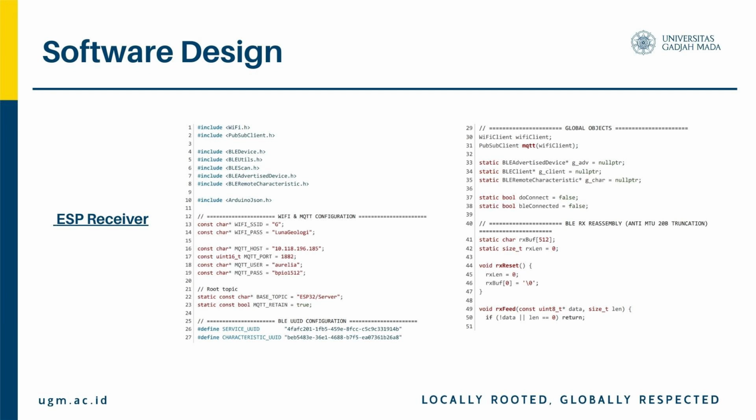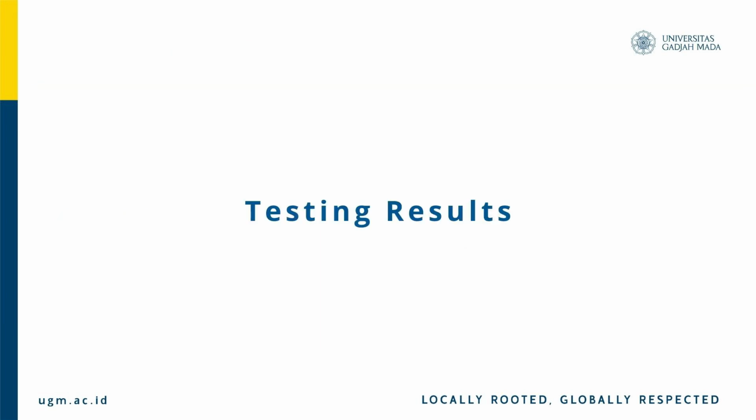The loop function maintains all connections by calling ensure Wi-Fi, ensure MQTT, and MQTT loop. It checks if the do connect flag is set from scanning. If so, it attempts connection. On failure, it publishes disconnected status and restarts scanning. It also monitors if the BLE client disconnects. If detected, it publishes disconnected status and restarts scanning. This ensures automatic recovery from connection failure.